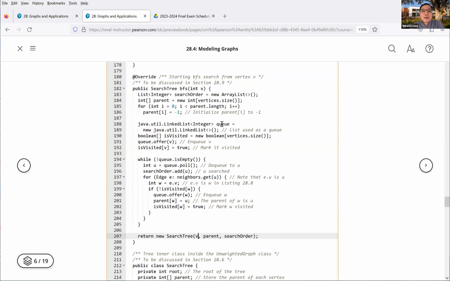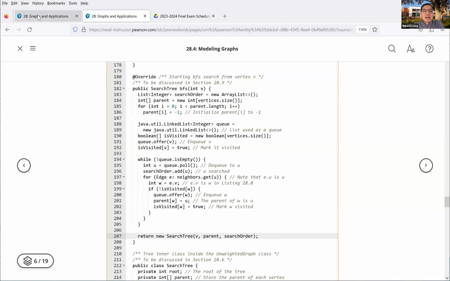Here's the queue. We are using a queue data structure in this implementation. It's going to be first in, first out, right? In Java, we can just use a linked list, since Java does not have a dedicated queue class. So let's use a linked list for this queue. And isVisited is a boolean array. Now we're going to add v into the queue using the offer method, and mark v as visited, true.